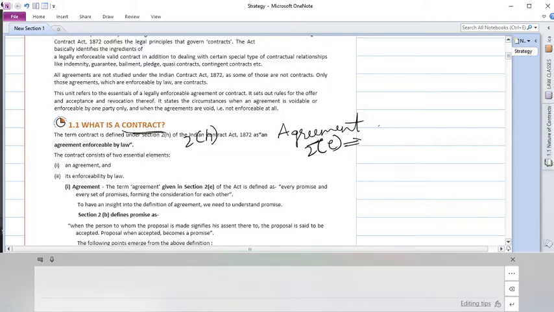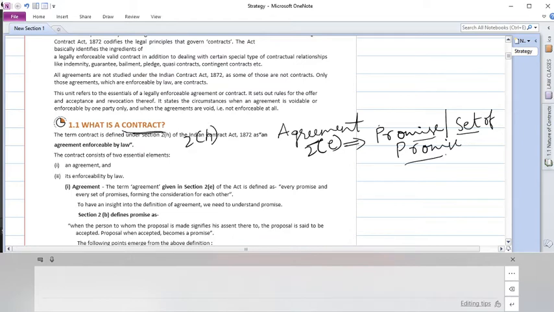As per 2 subsection E, the agreement is a promise. It's not just a single promise that the section refers to. It says a promise or a set of promises. It can be a single promise that both the parties are making to each other, or a set of promises saying that I'll do step one first, this would be the thing I would be doing, and next I would be doing this. Like that, there are chances of having a set of promises as well.